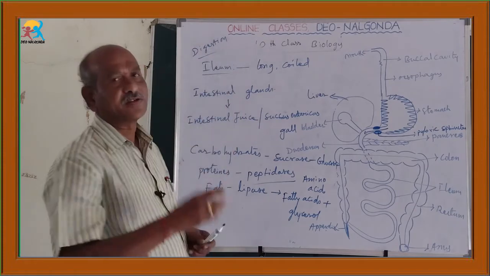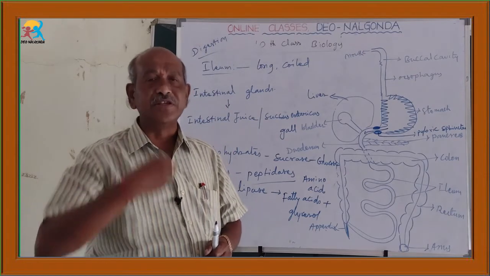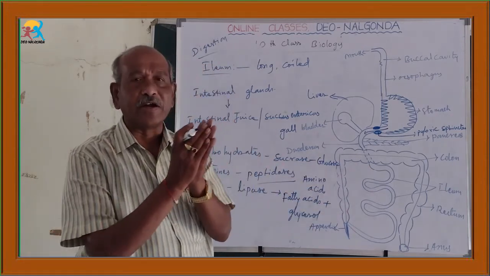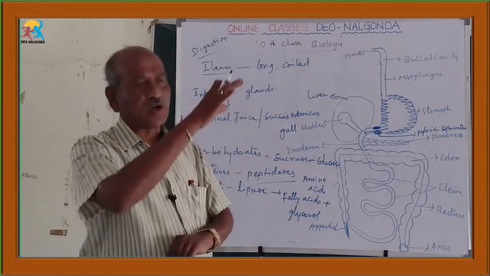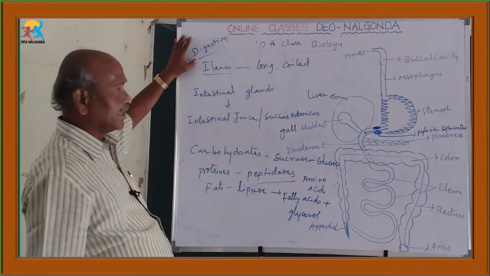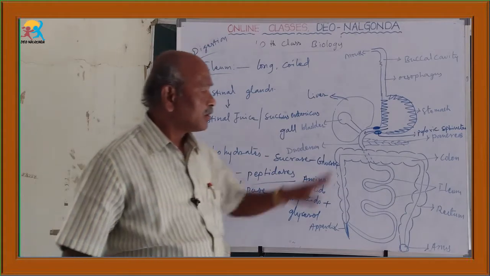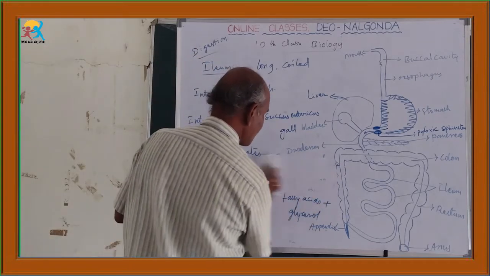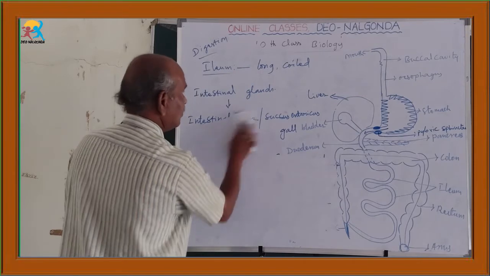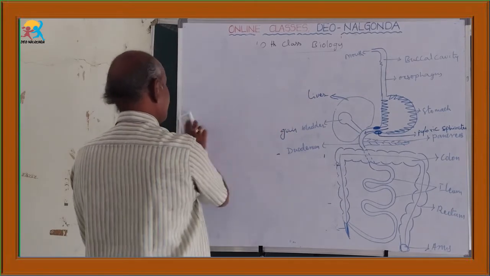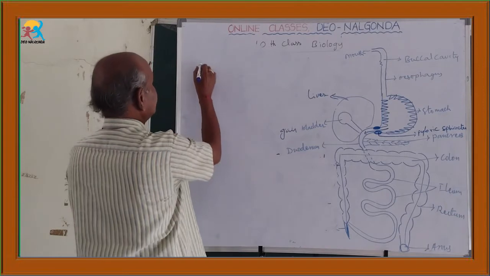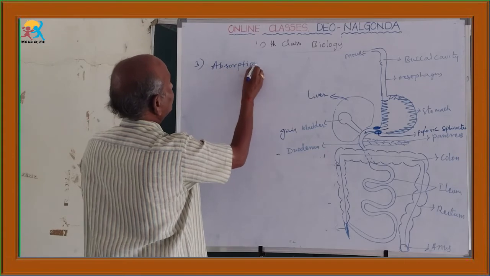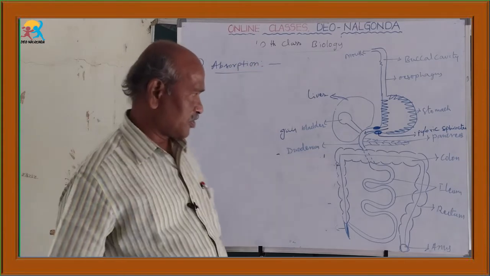The first process is the taking of food into the mouth, known as ingestion of food. From the buccal cavity up to the ileum, the different processes that take place are together known as digestion. The next, the third part, is called absorption.